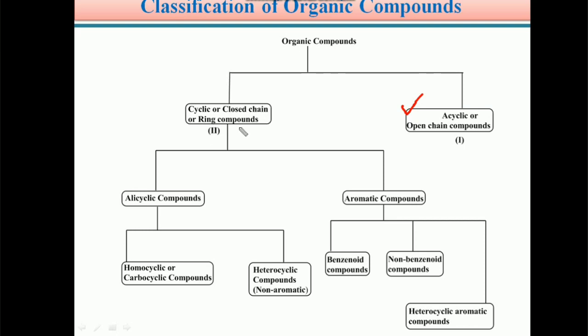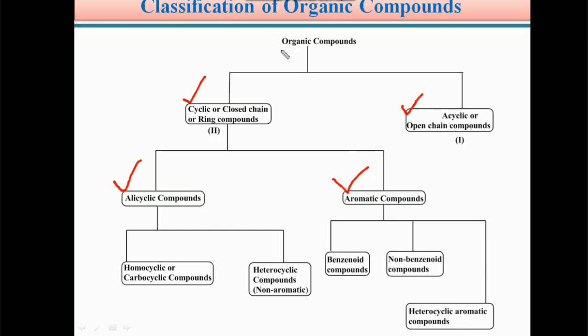Next, these cyclic compounds are again classified into two types: one is alicyclic compounds and the other is aromatic compounds.